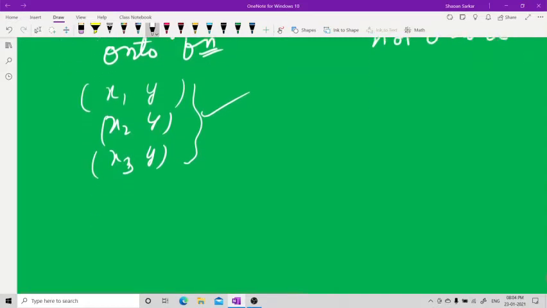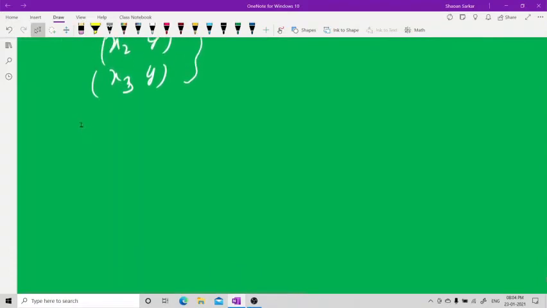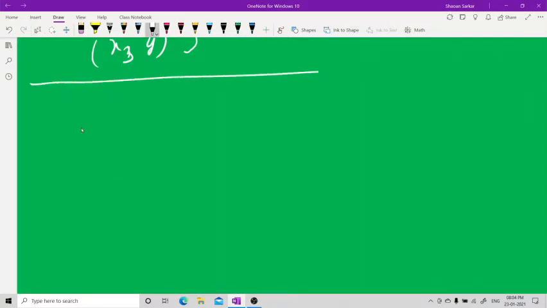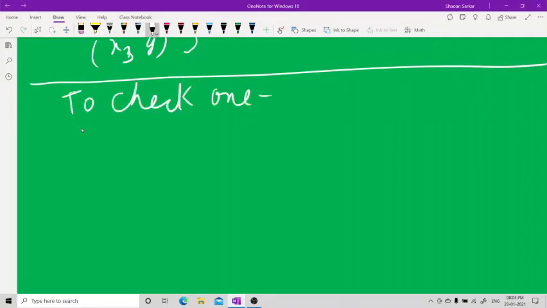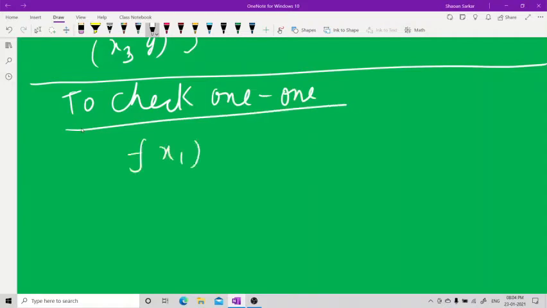Now, how to check one-one? That is also a very important concept that needs to be discussed. To check one-one, the first definition is f(x1) equal to f(x2) implies x1 equal to x2.